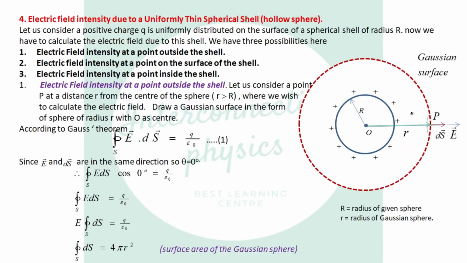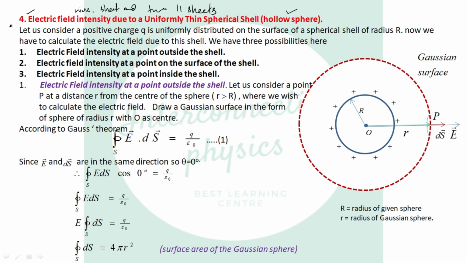So now let's start. Now we are going to calculate the electric field intensity due to a uniformly thin spherical shell, that is hollow sphere. The first three cases, that is electric field due to infinitely long straight wire, sheet, and two parallel sheets, we have already done in the last video. If you want to watch that video, the link is given in the description box.